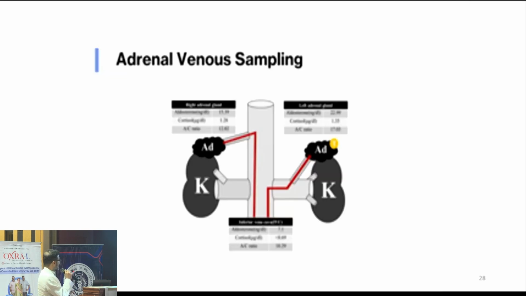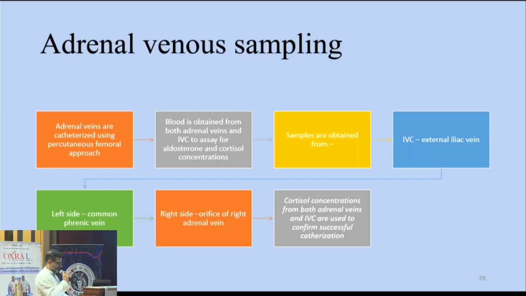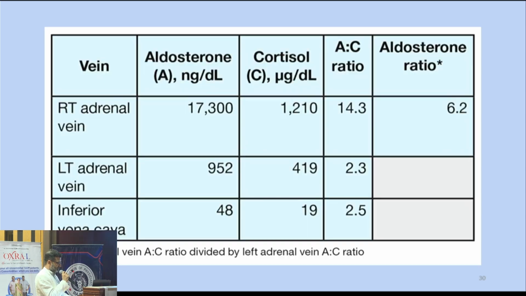This is how samples of aldosterone and cortisol are taken from the right adrenal, from the left, and from the IVC. The right adrenal is a little difficult to cannulate because of this angle. That is the reason it's not possible for everyone to do this procedure. This is just an example of successful AVS.